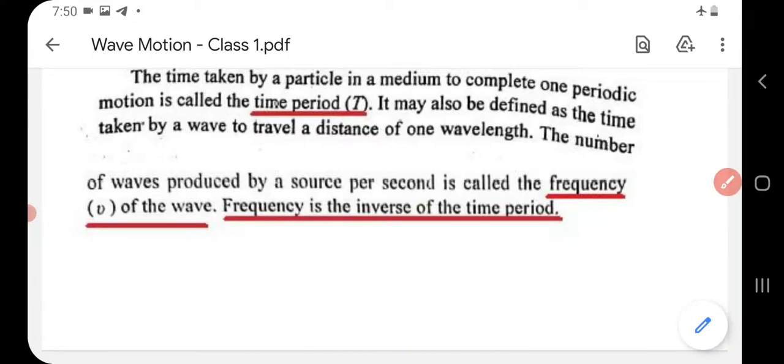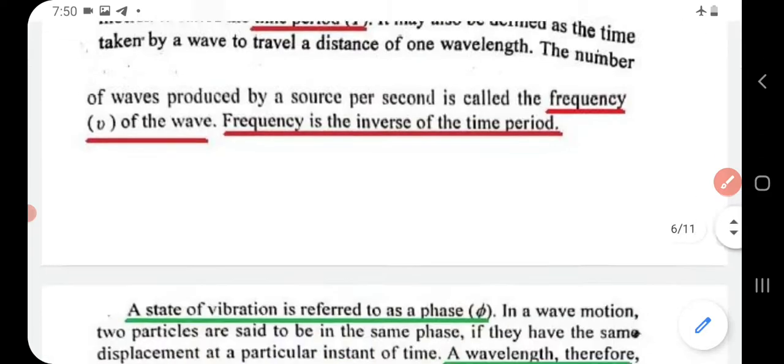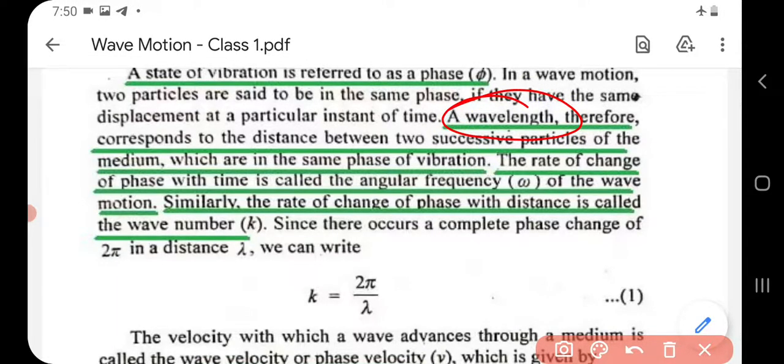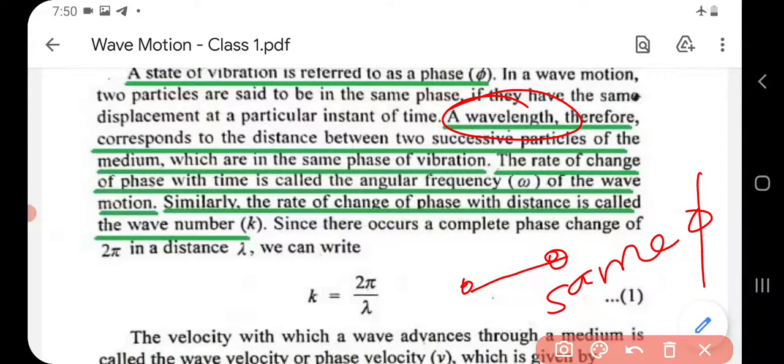So again two definitions. What is time period? What is frequency? Then what is meant by phase? The state of vibration is referred to as phase phi. Now here comes the general definition for wavelength. When you are asked to define wavelength, you can write this: a wavelength is nothing but the distance between two successive particles of the medium which are in the same phase of vibration. That is called wavelength.